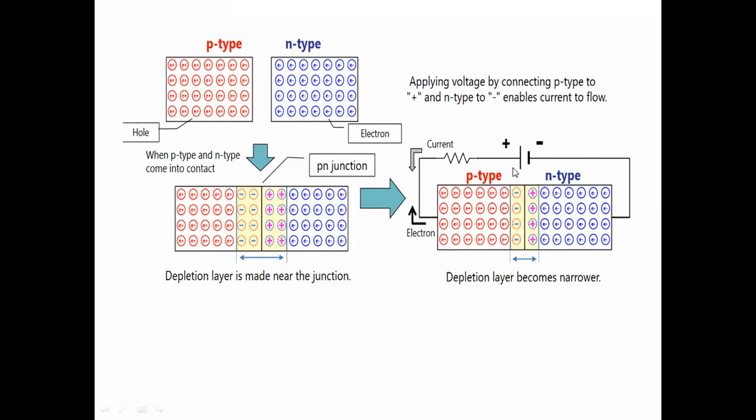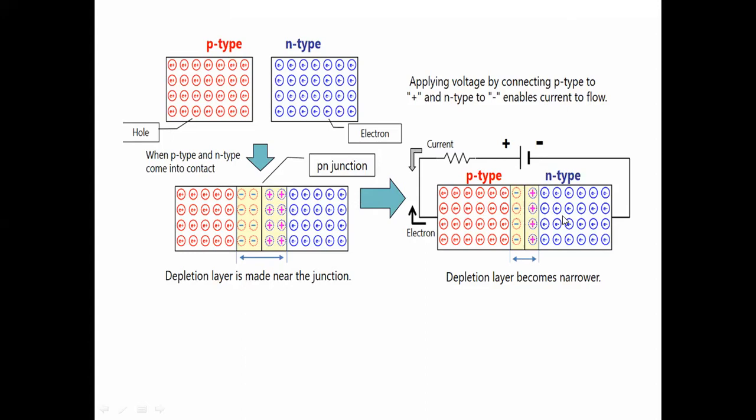The main reason is that the positive terminal repels the holes, which are positive charge carriers, so holes try to move to the n side. In the n type, electrons are negative charge carriers, and the negative terminal of the battery repels them, so electrons move towards the p side and holes move towards the n side.